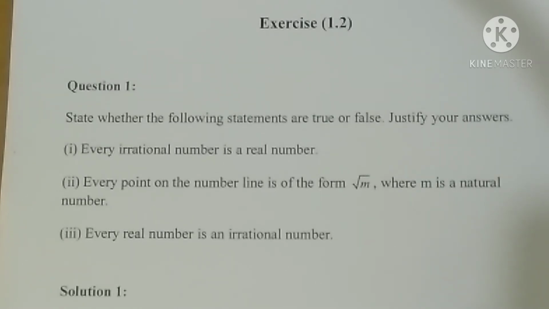Every point on the number line is of the form root m, where m is a natural number. And the third question. Every real number is an irrational number. What are the questions once again? Every irrational number is a real number. Every point on the number line is of the form root m, and every real number is an irrational number.